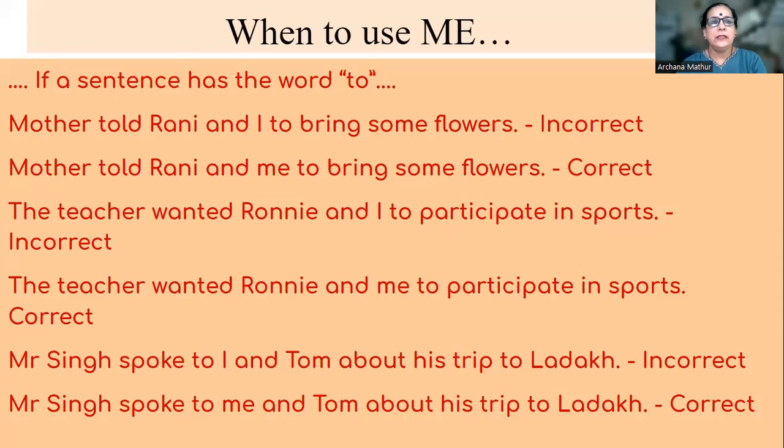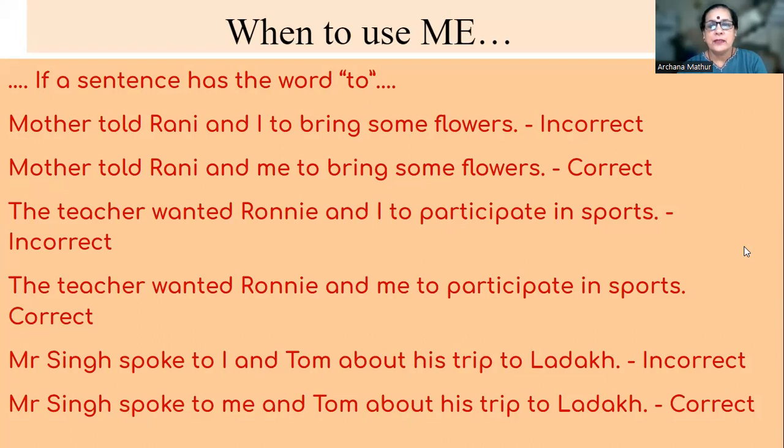So when to use me? If a sentence has the word to. Mother told Rani and I to bring some flowers. Incorrect. Here we are using to. Mother told Rani and me to bring some flowers. Correct. The teacher wanted Ronnie and I to participate in sports. That would be wrong. But if I say the teacher wanted Ronnie and me to participate in sports, that would be correct.